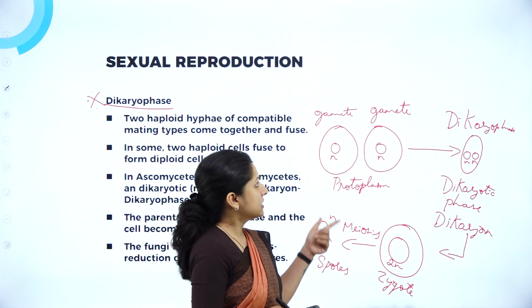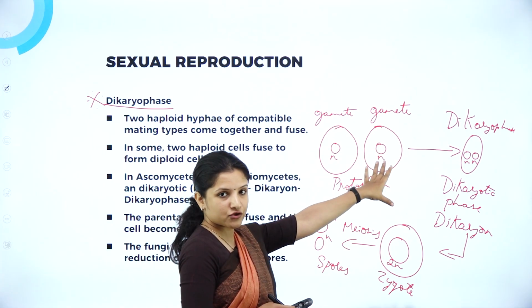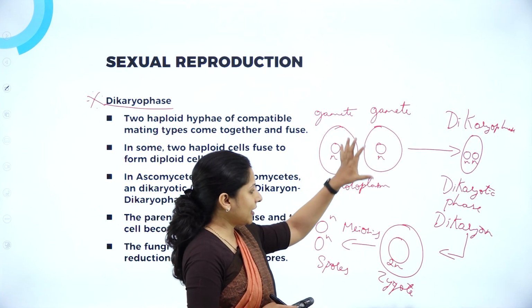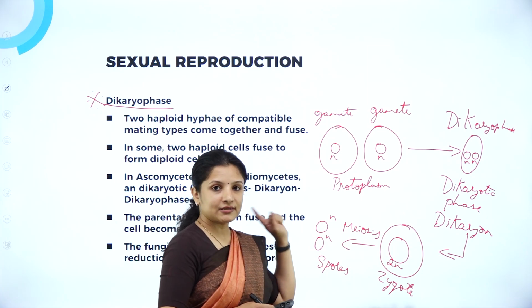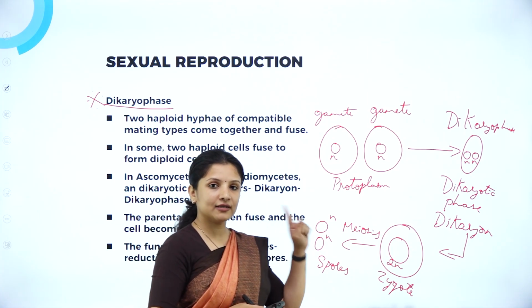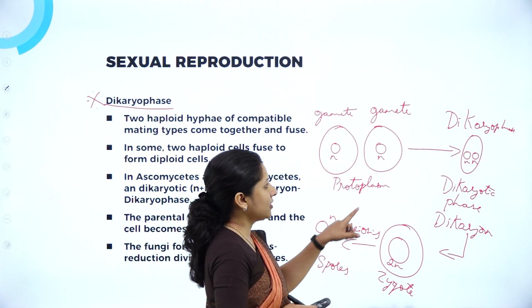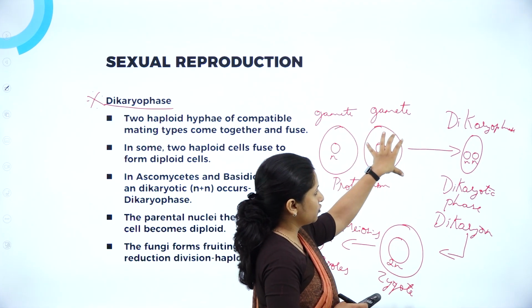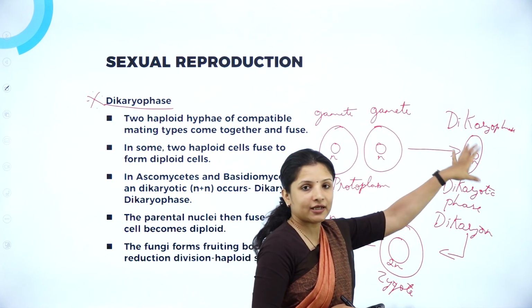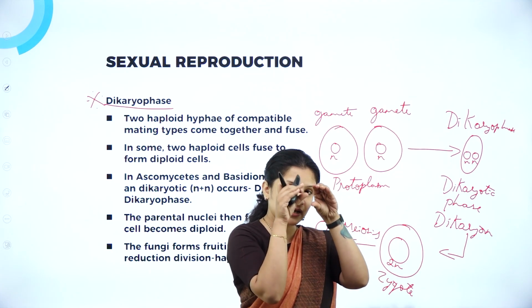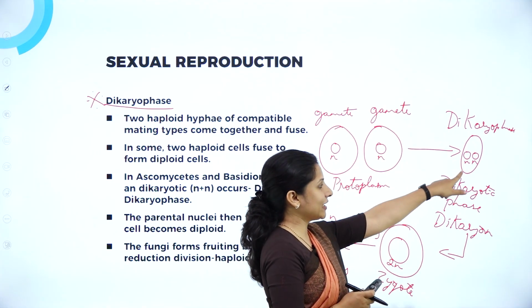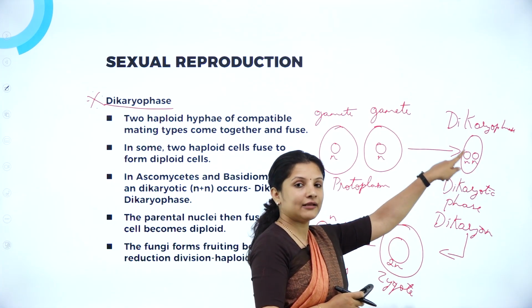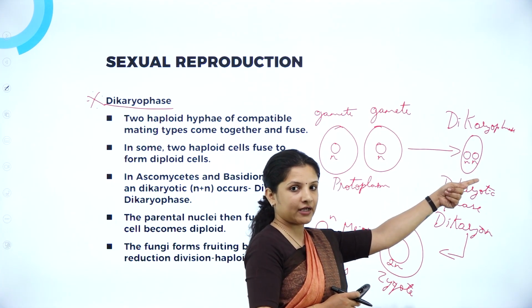Earlier, we saw just protoplasm fusion, that is plasmogamy, then nucleus fusion, that is karyogamy, and then meiosis. But in some fungi, in between there is a stage wherein the protoplasm will fuse, but after that the nucleus will not fuse. The nuclei will remain separate inside one single cell. Therefore, the cell will be called a dikaryon, and the stage is called the dikaryo phase.